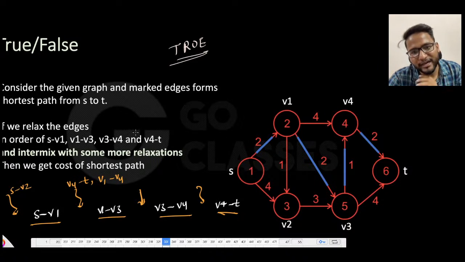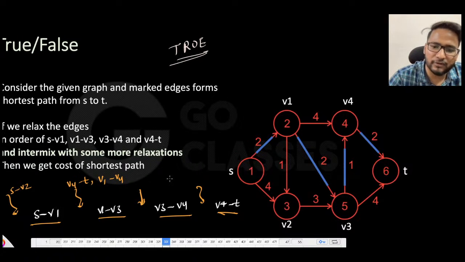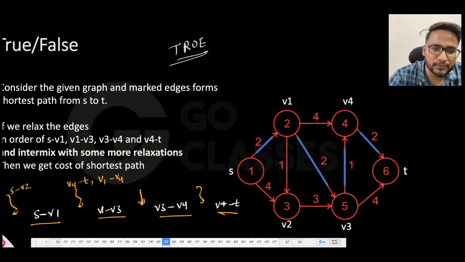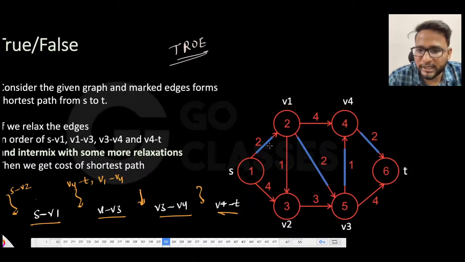The reason why it is yes, why I'm saying that even if you intermix with some other vertices it is still true, is because let's suppose I have this graph, and initially you do s to v2 or anything. Before s to v1 you do anything else, maybe s to v2. So initially everything is infinity. Maybe I will use a different color. Initially everything is infinity.